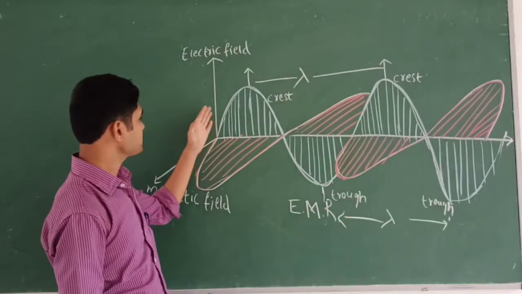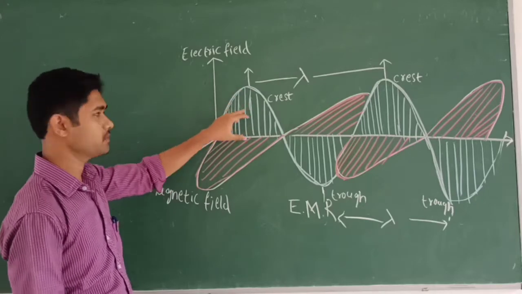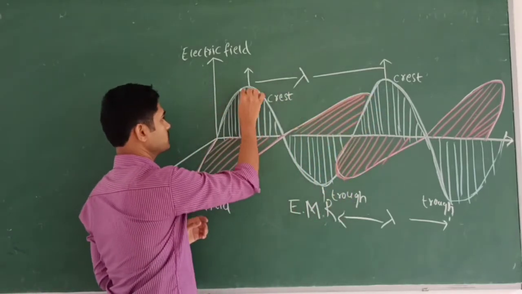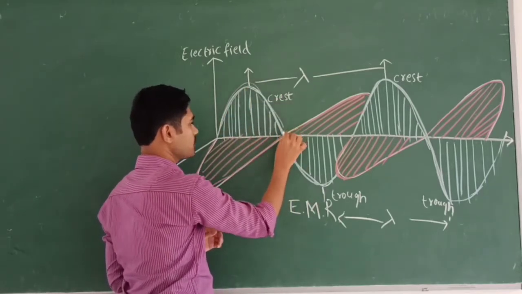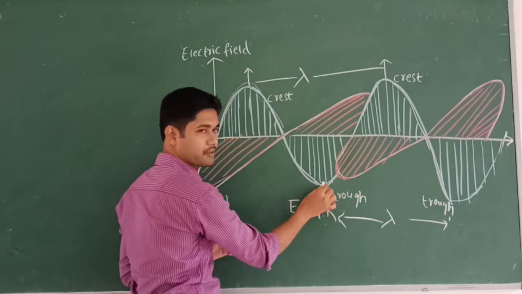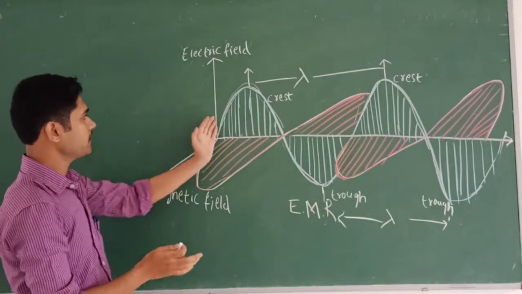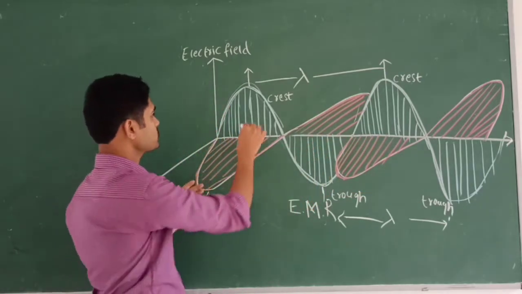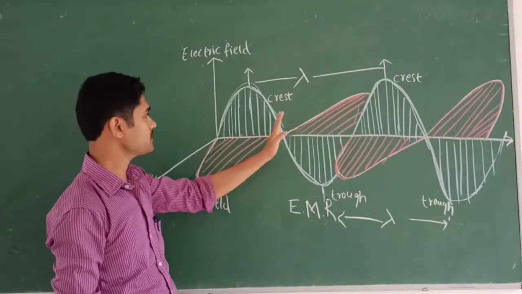When you see electromagnetic waves, these are the crests. The upper mark is called the crest, and the lower part of the wave we call the trough. So this is the trough and this is the crest, like this. One wave consists of a crest and a trough. The distance from one crest to another crest is called one wavelength. We are going to call it wavelength.